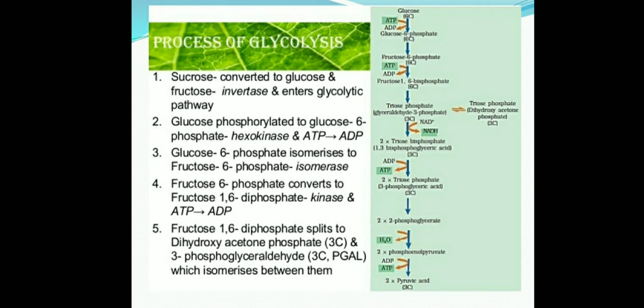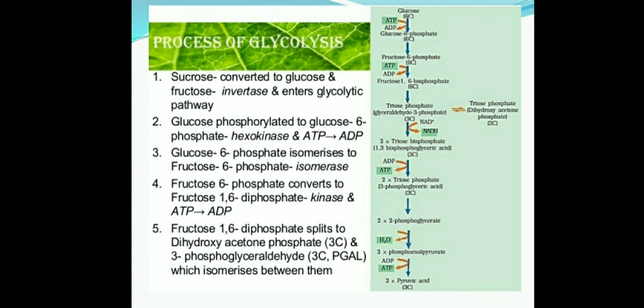Now the second step: glucose 6-phosphate converts into fructose 6-phosphate, and the enzyme is isomerase. So the second step is glucose 6-phosphate converting into fructose 6-phosphate in the presence of isomerase enzyme.